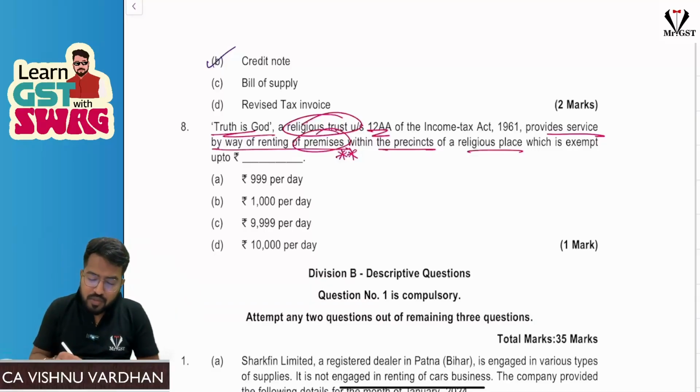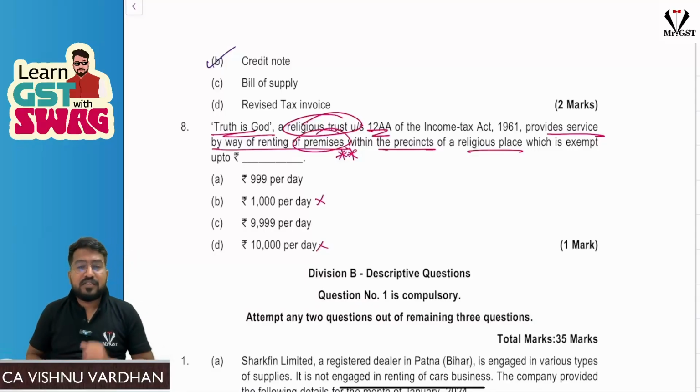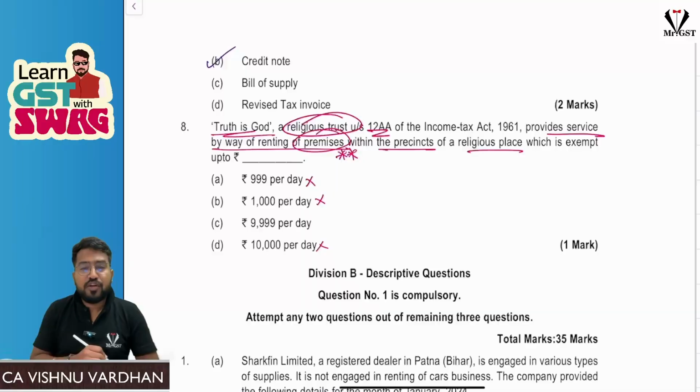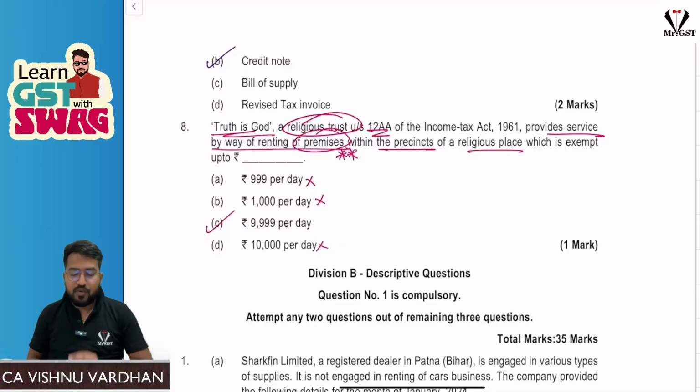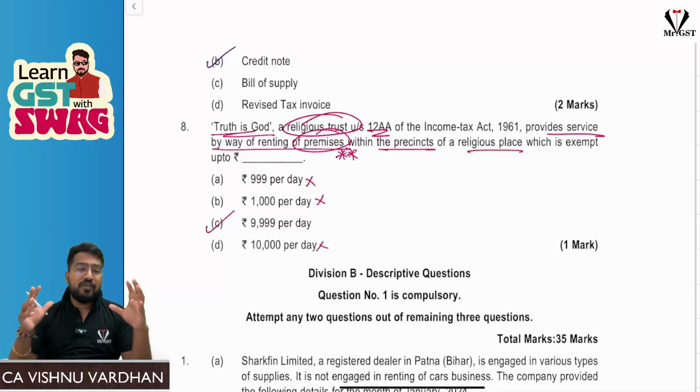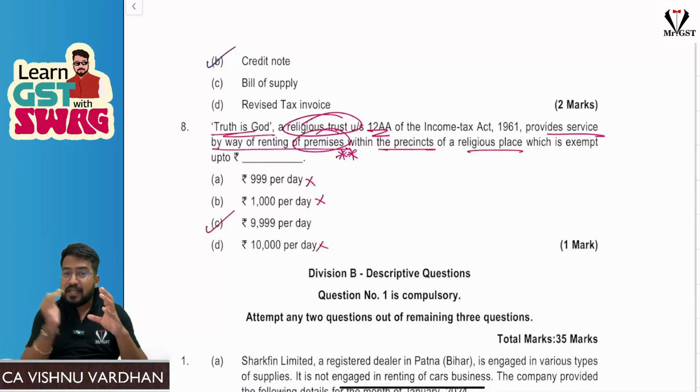So these two options are obviously not the answer, because 1,000 and 10,000 will be taxable. And 999 per day is also not an option, because this is not a room. So 9,999 per day will be the answer. Okay, so that is the concept. So please be careful here, premises is different. If they give specifically shops or rooms, then you take the limits accordingly. Otherwise, don't. When they give premises, then take it like community halls, premises, precincts, all these things where we enjoy that 10,000 per day limit. Less than that, it is exempt. 10,000 or more than 10,000 per day, it is taxable. That point they are testing here.